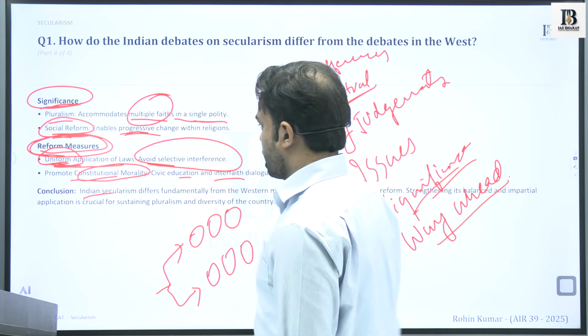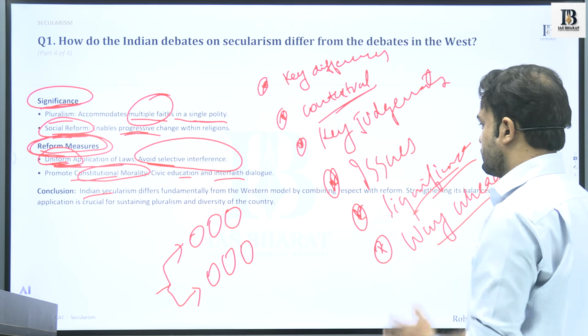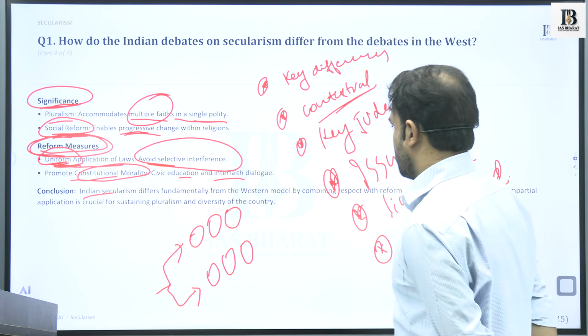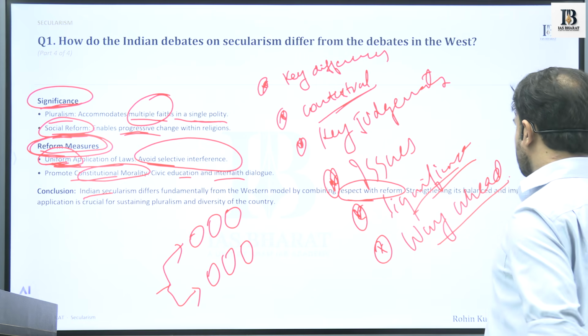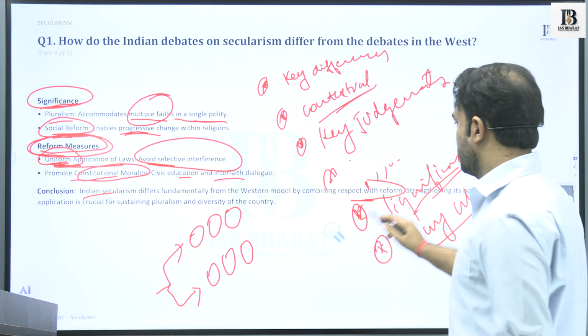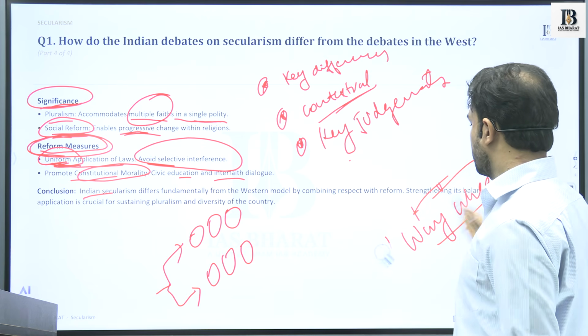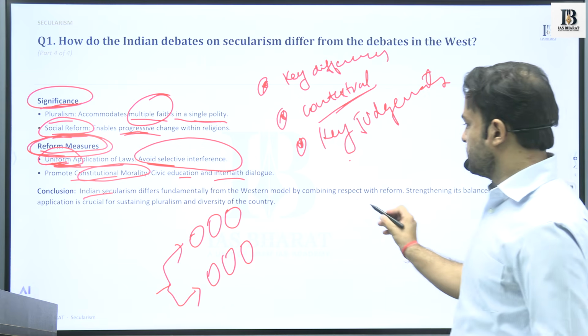So as part of the conclusion, we can say that it differs fundamentally from the Western model by combining respect with reform. This is a very good term that we are seeing in the case of India. The first term was by Bhargav, which talked about principled distance.